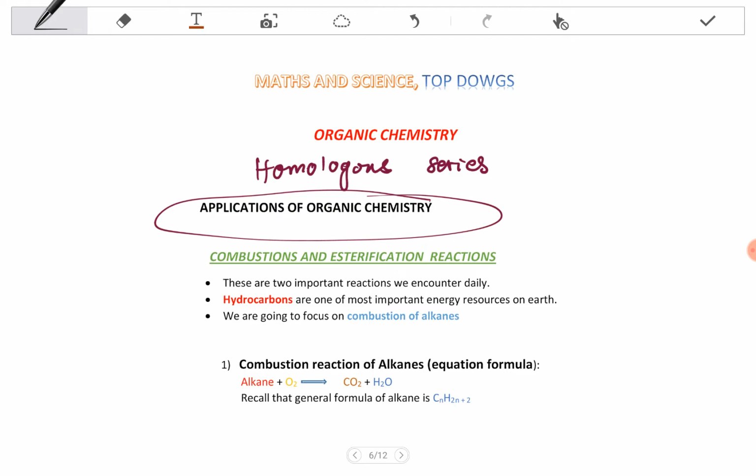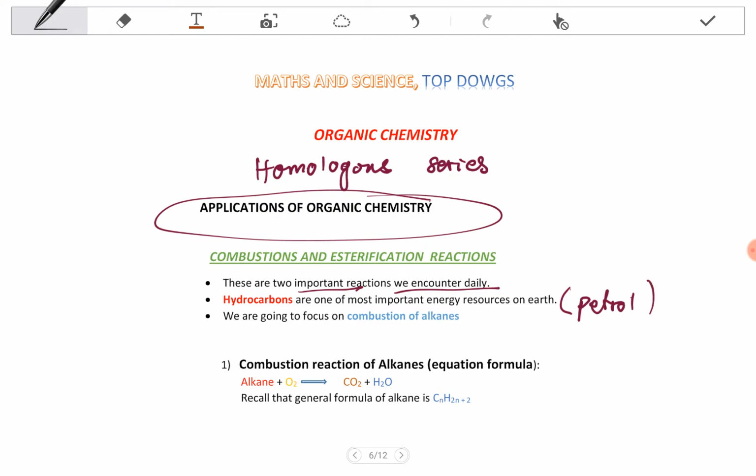Today we're going to take a look at combustion and esterification reactions. These are the two important reactions we encounter daily. The reason we're studying them is because they are reactions that you encounter daily. Some are just happening naturally, some are happening during the burning of fossil fuel and other stuff, but you don't realize them. Hydrocarbons are one of the most important energy resources on earth. Remember, without the hydrocarbons we can't have petrol. If you don't have petrol, most of the machines are not going to operate, right?